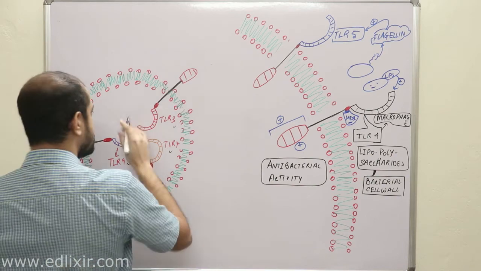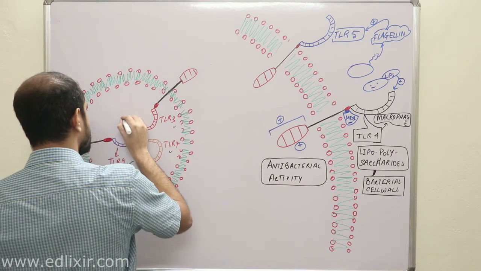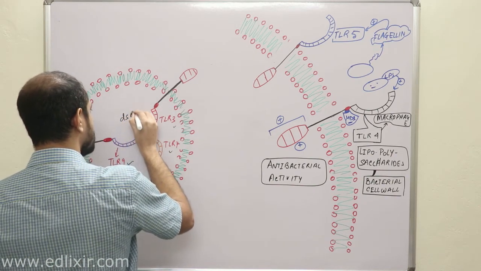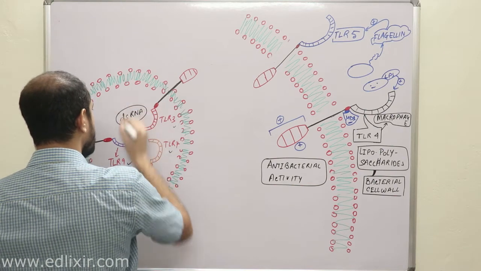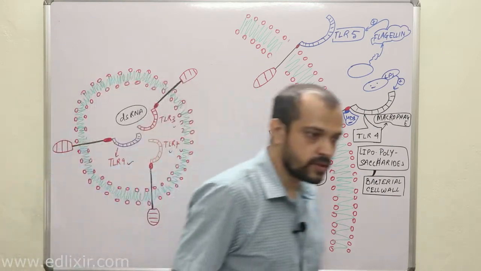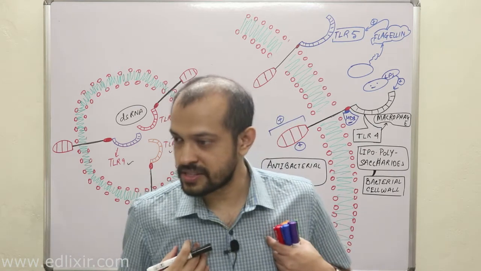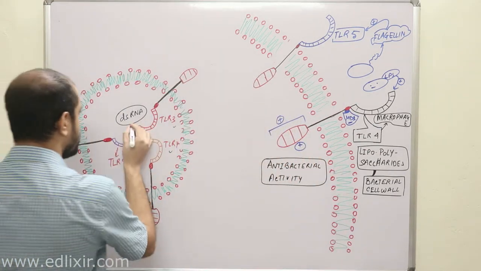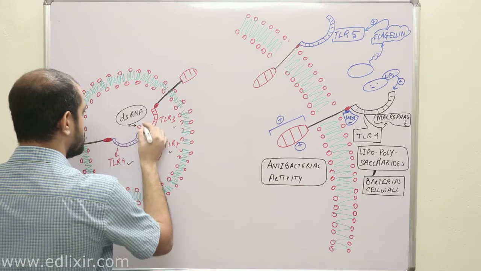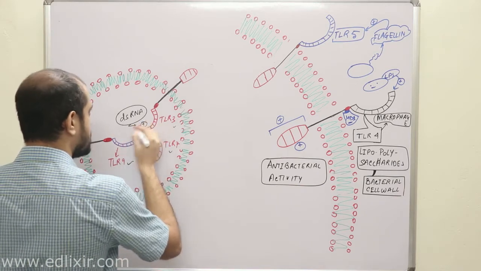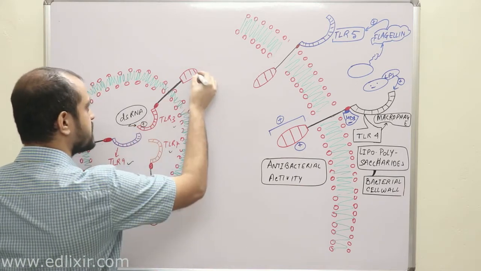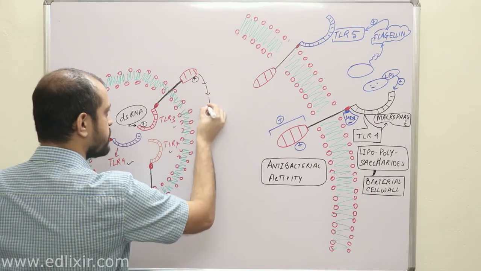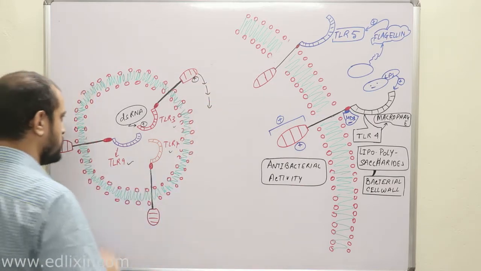Now listen. TLR3 is activated when it touches double-stranded RNA. Now listen with all your attention. We do not produce double-stranded RNA. Our cells do not produce double-stranded RNA. Only bacteria and viruses produce double-stranded RNA. Therefore, when this double-stranded RNA touches this particular TLR, it gets activated, and its TIR domain gets activated, and TLR signaling starts. Clear? Another.